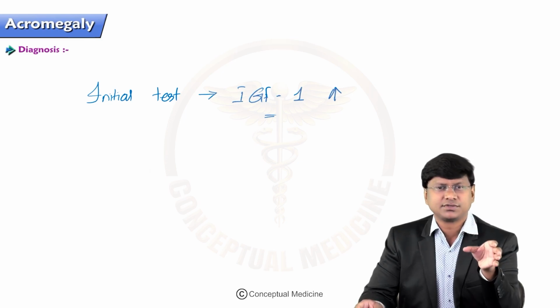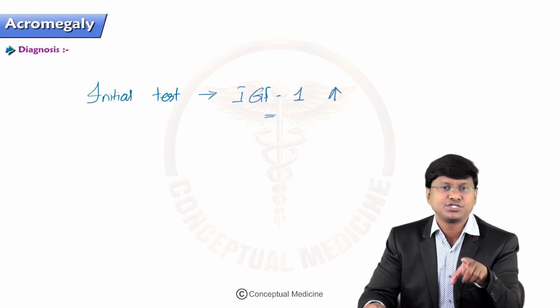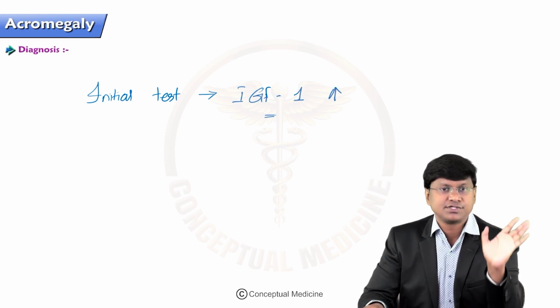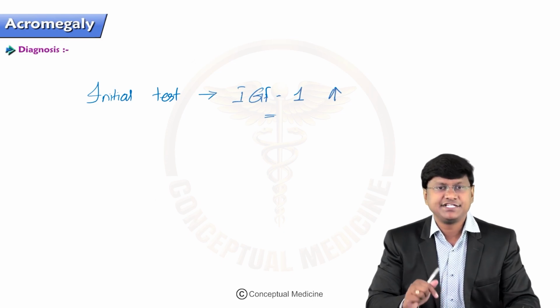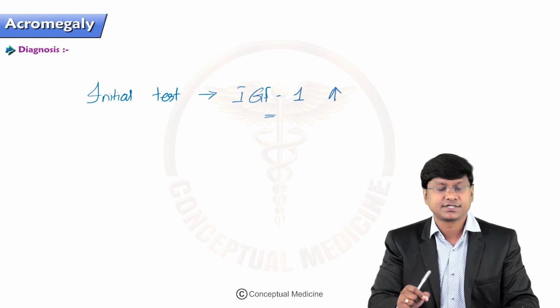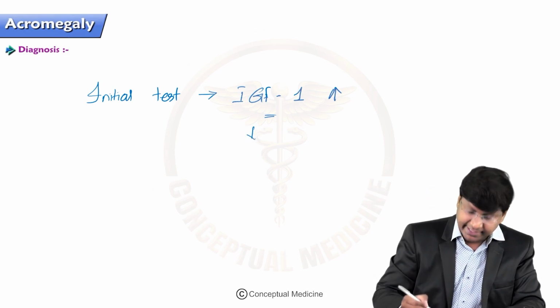Almost after 6 to 9 years, we come to a conclusion, this could be acromegaly, and we test for it. Now, so the initial test is what? The IGF-1 levels. A significantly elevated IGF-1 level is a positive screening test for acromegaly.